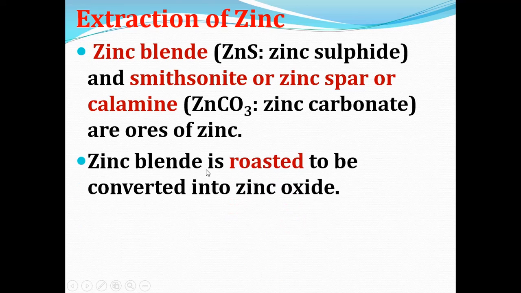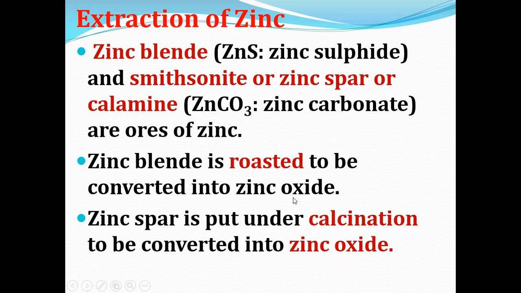First, zinc blende, which is in the form of a sulfide ore, is roasted to be converted into zinc oxide. We know that if it is in the form of a sulfide ore, we undergo the roasting process, as we saw in the first video. Then zinc spar, which is a carbonate, is put under the calcination process to be converted into zinc oxide.